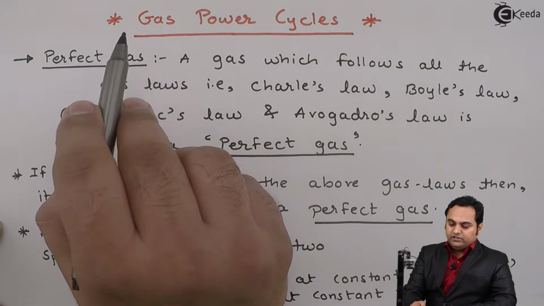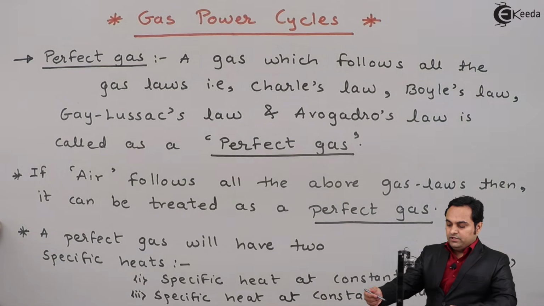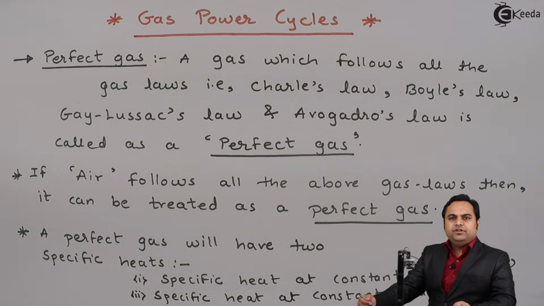As we can see, there are two specific heats for a perfect gas. Now, when we are talking about gas power cycles, we have understood the meaning of a perfect gas. So in gas power cycles, we have a perfect gas as the working fluid.